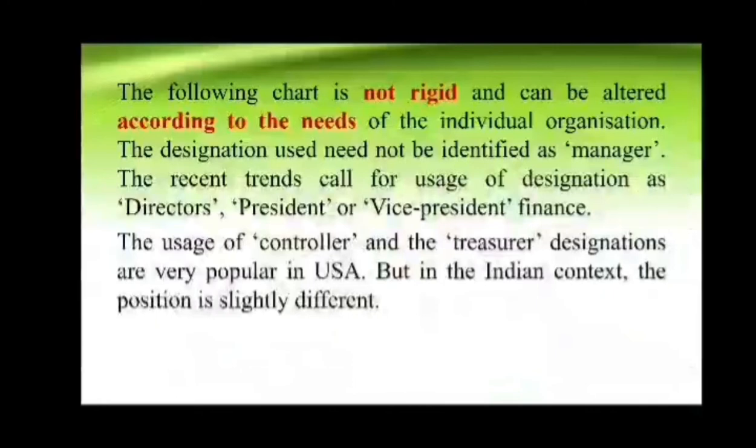The designation need not be identified as manager. In recent trends, designations such as director or president can be used. The usage of the controller and treasurer designations is popular in the USA. In India, it is slightly different.